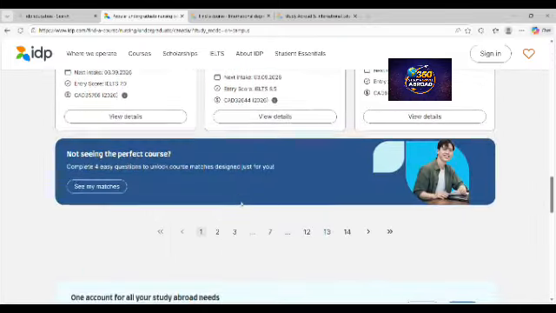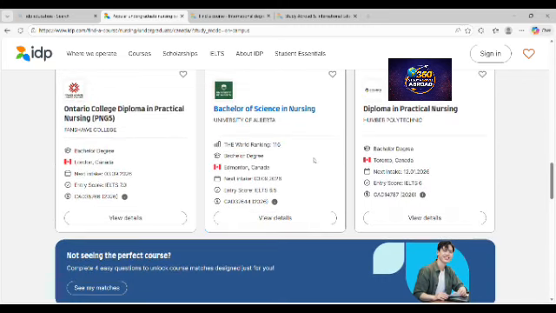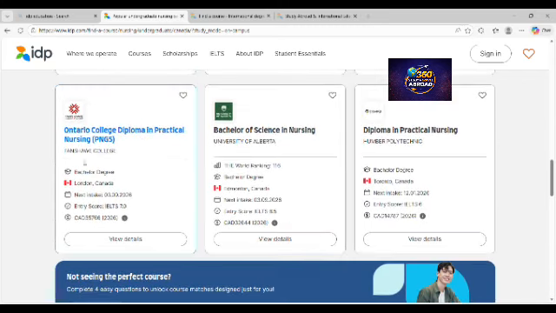So you can use this site to filter what you want. And then when you open the schools, this is one of the colleges. This is where it is located. This is when they are taking the next intake. And then cost of attendance. Sometimes people ask, how do I know how much the school fees are, or how much this school is charging? These are all the information that you need, right?